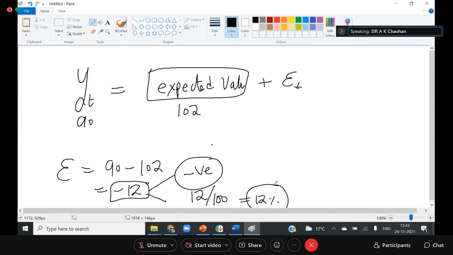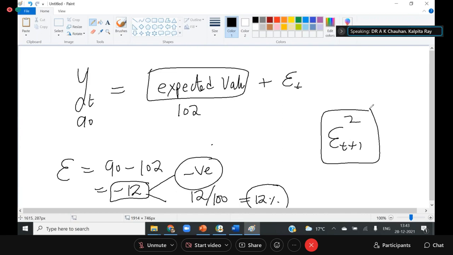Now the question is, I am interested to find out the error term of tomorrow. This is my objective. This is called conditional volatility. But for tomorrow, because it is not actual, it is predicted. Tomorrow I can only predict.